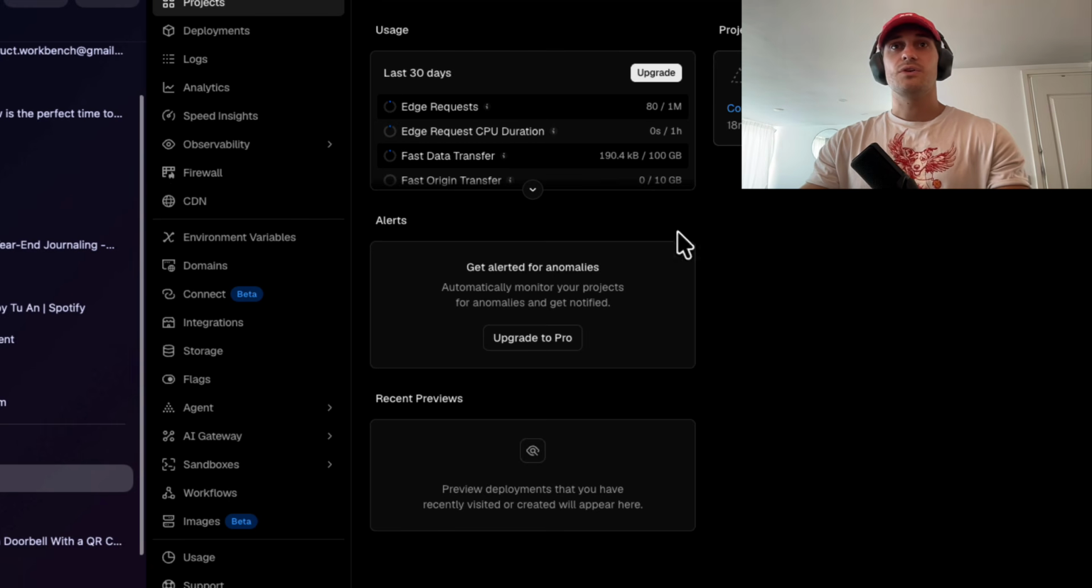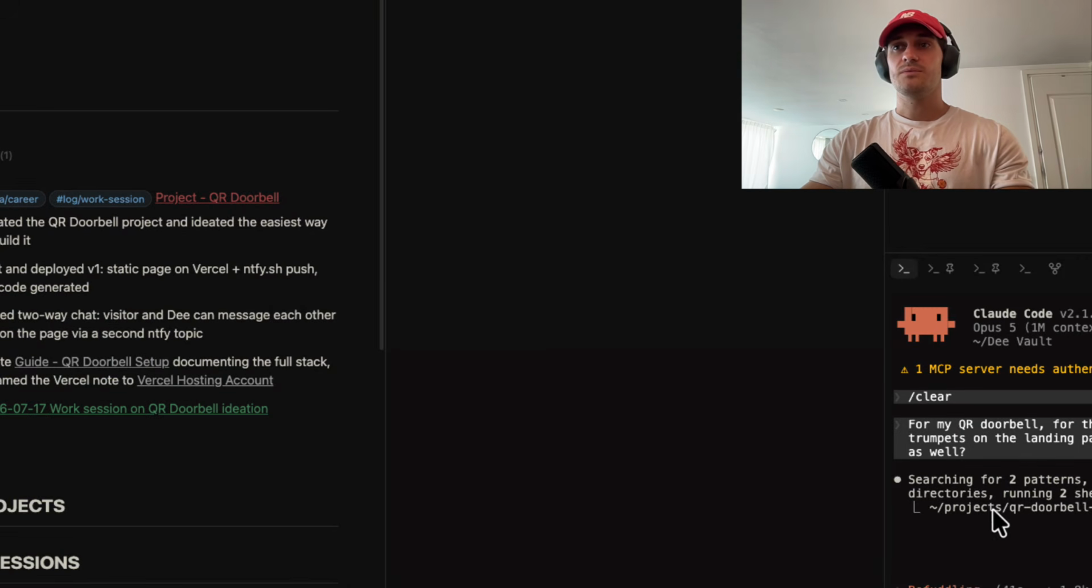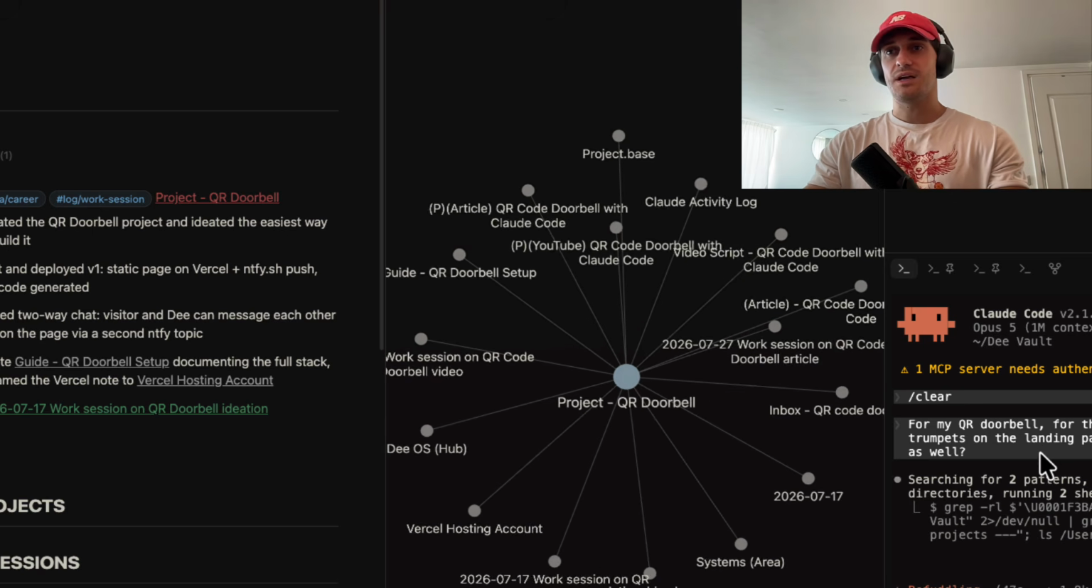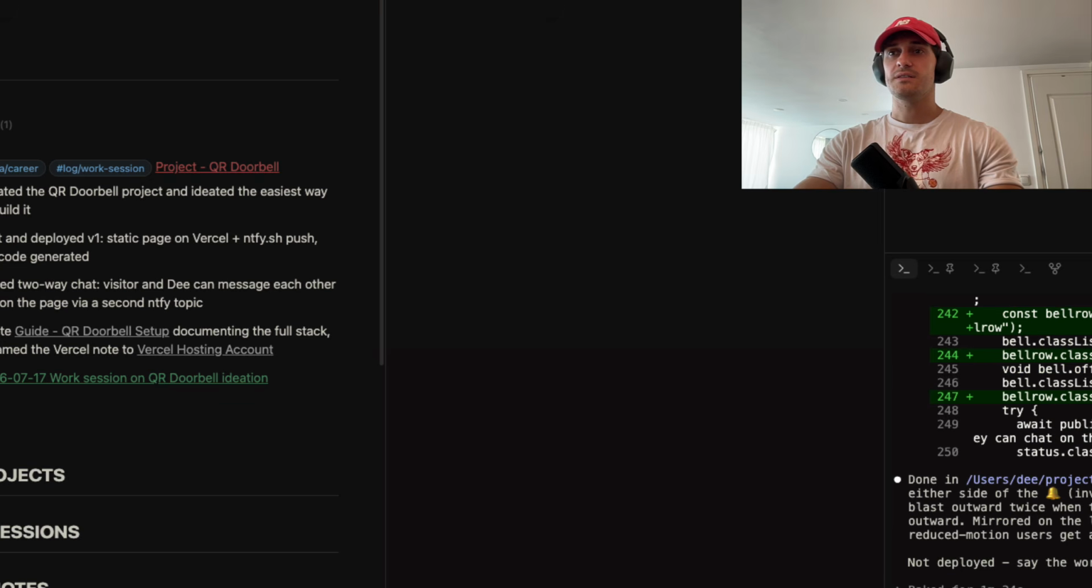And then we have the QR doorbell, which we can then make changes here, or Claude can automatically upload it. So that's what we're doing right now. We're asking Claude to make some updates to the way that it looks when somebody rings our doorbell. And you can see that it has changed the index HTML, and now we want to deploy it because it